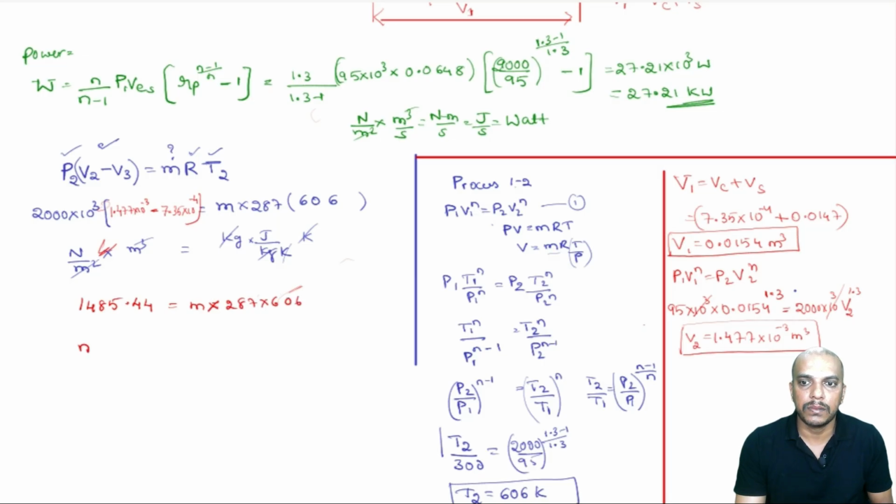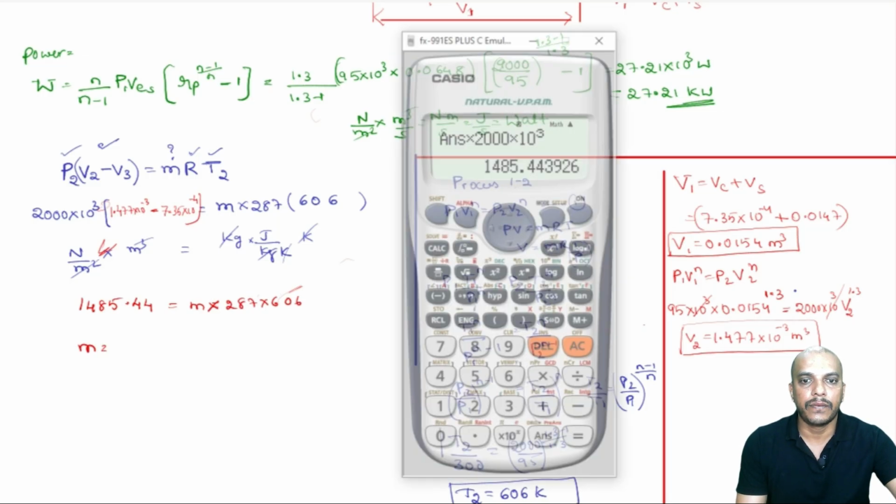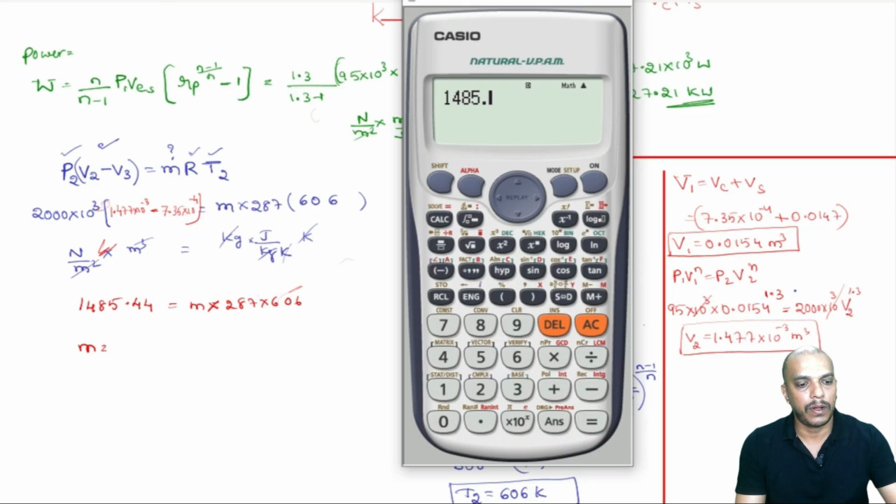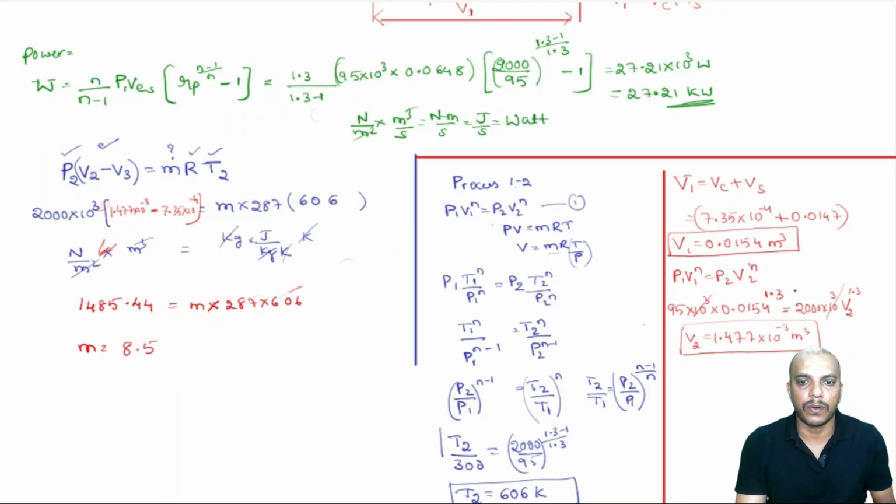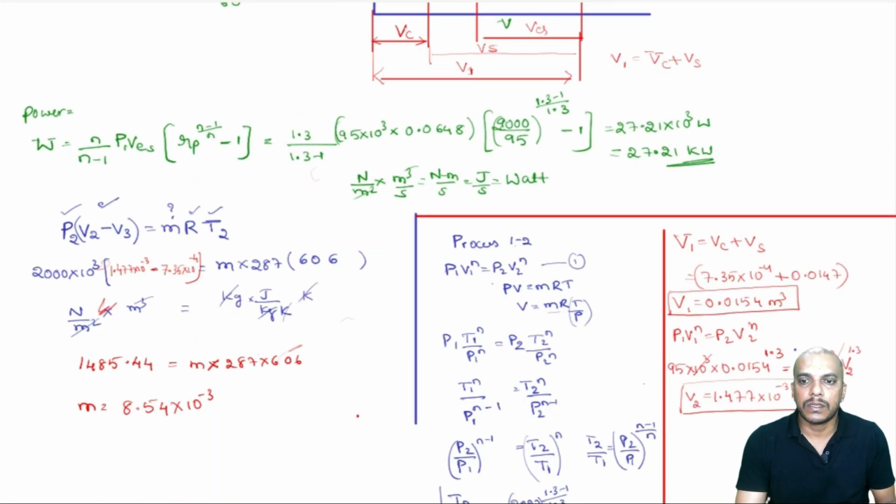Now mass should be 1485.44 divided by 287 into 606. So the answer will be 8.54 into 10 power minus 3 kg.